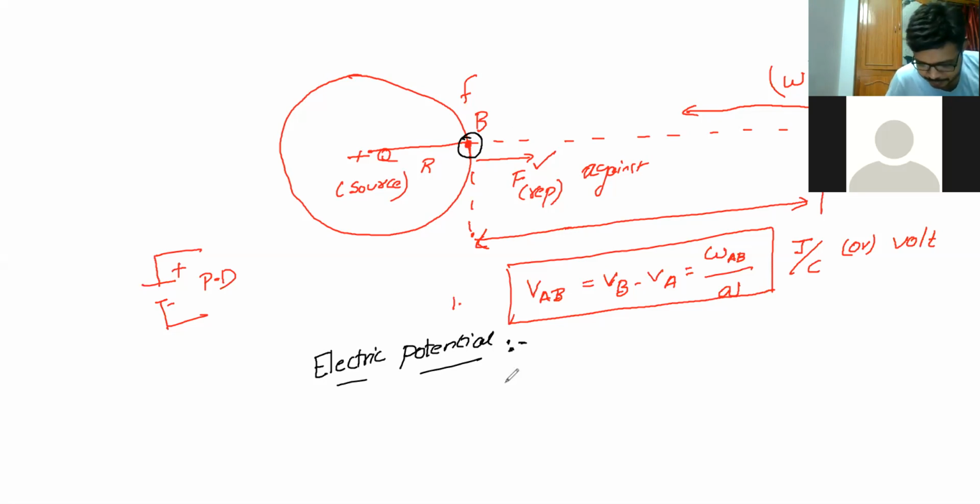The electric potential at a point in an electric field is the amount of work done in moving a positive charge from infinity to that point against the electrostatic force.